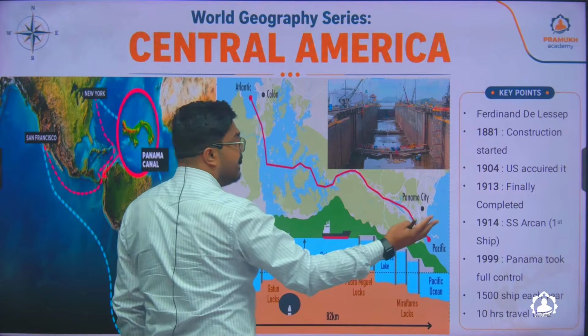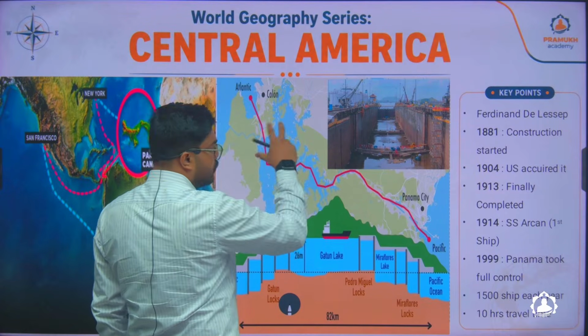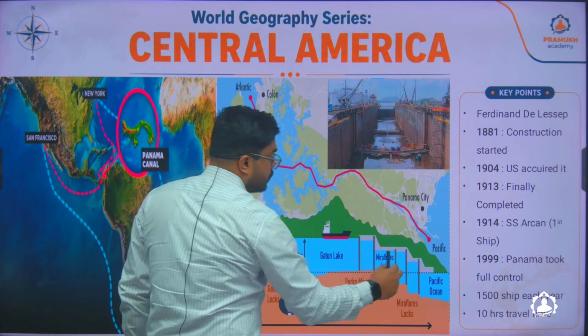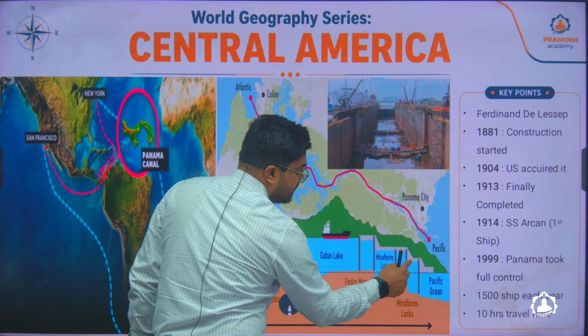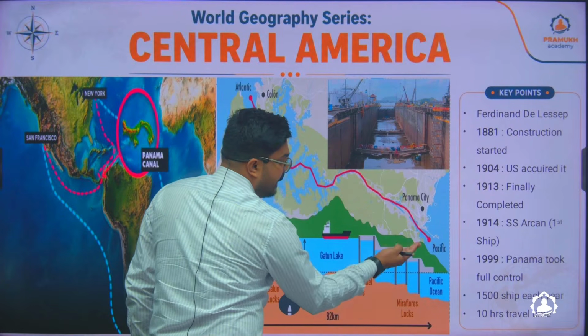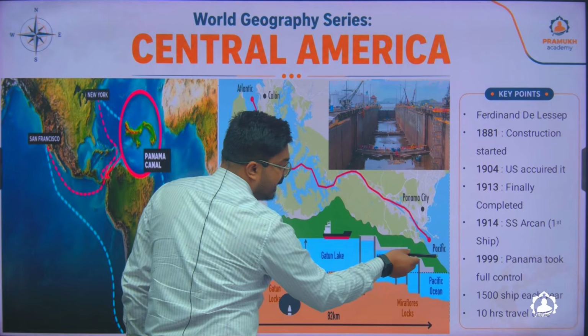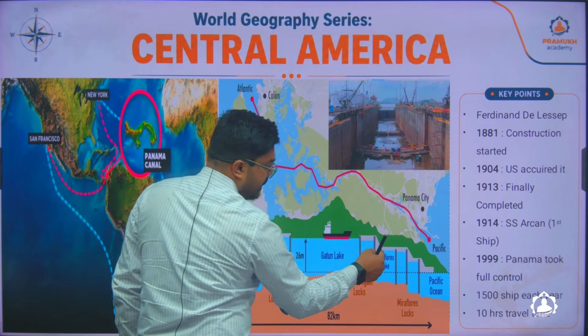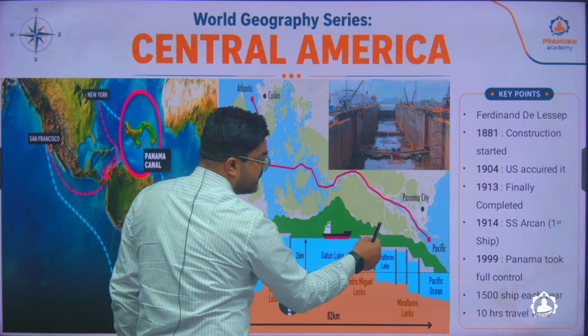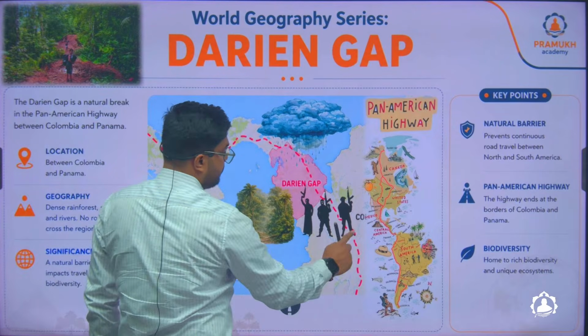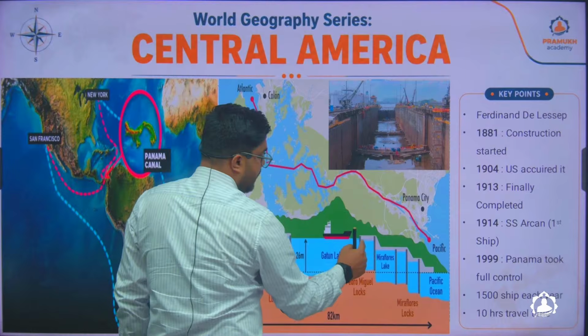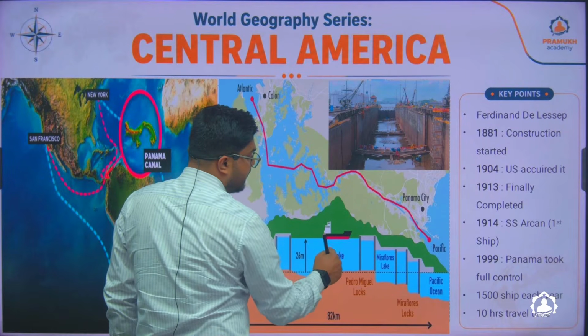There are different names of the locks, like here you will have the Gatun lock near Gatun Lake. So the ship enters into this chamber, the water level is raised, the ship comes up to this level, enters into the next chamber, then again the water level is raised, next chamber, water level is raised, next chamber, and then finally the ship is in Gatun Lake.